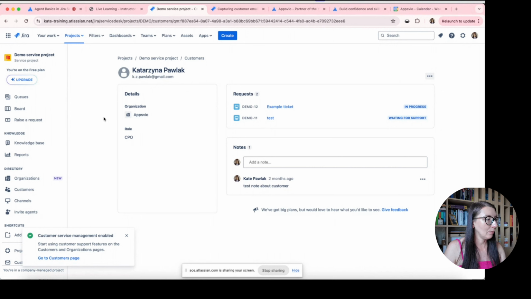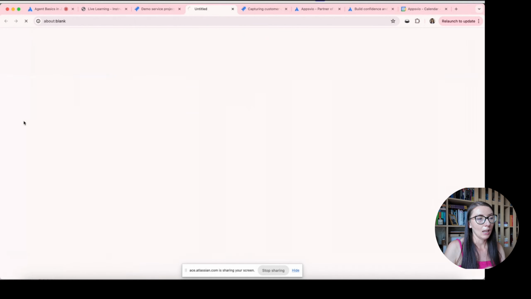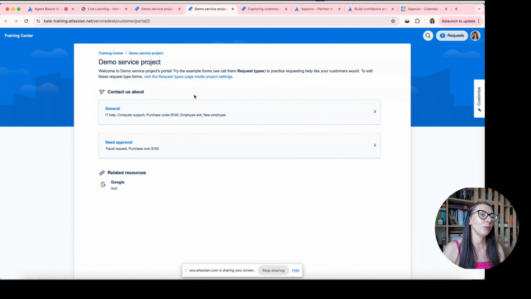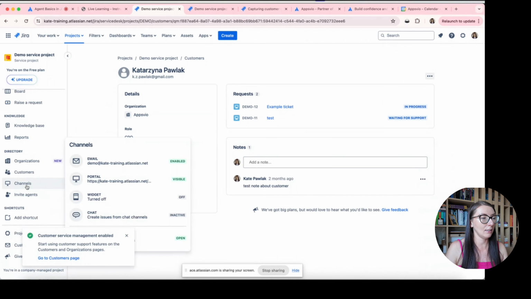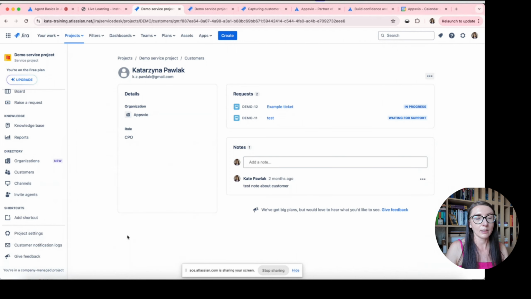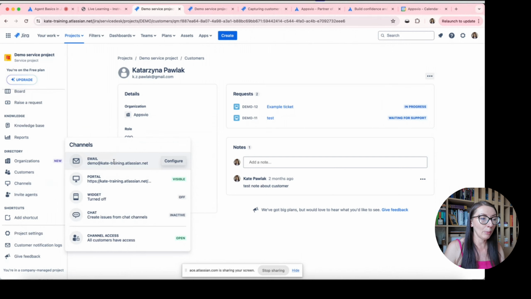Okay, and what's more, of course, your agent has a quick link to raise a request. This is a link, a redirection to this customer portal. Your agent also has access to channels. And as I said, your customers can create tickets using email, but they can also use the customer portal, of course, if they know the link.